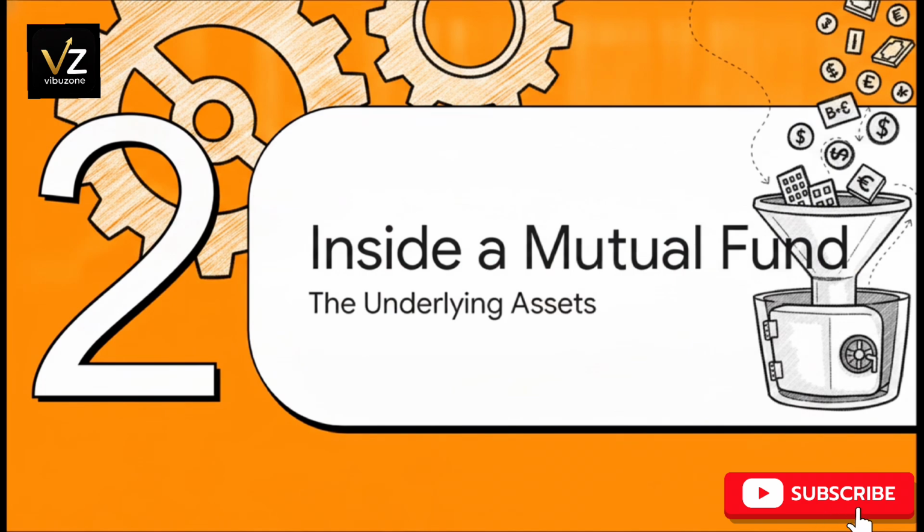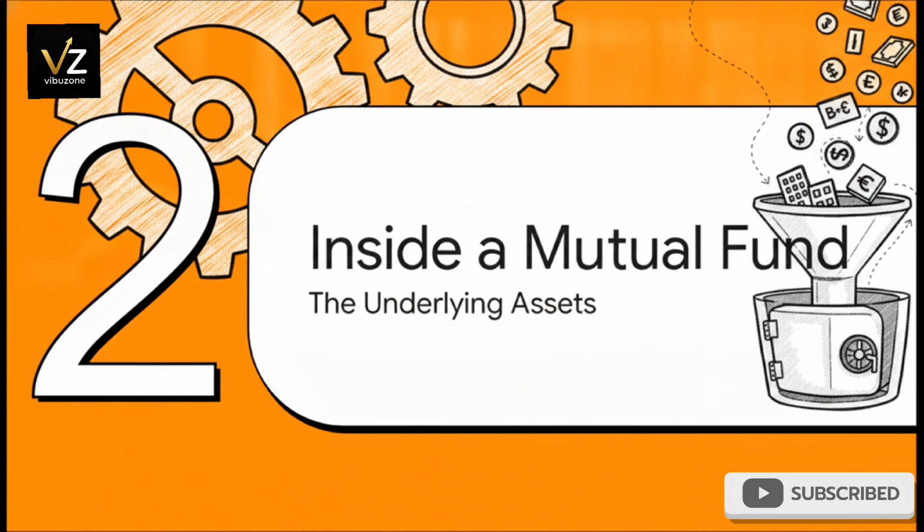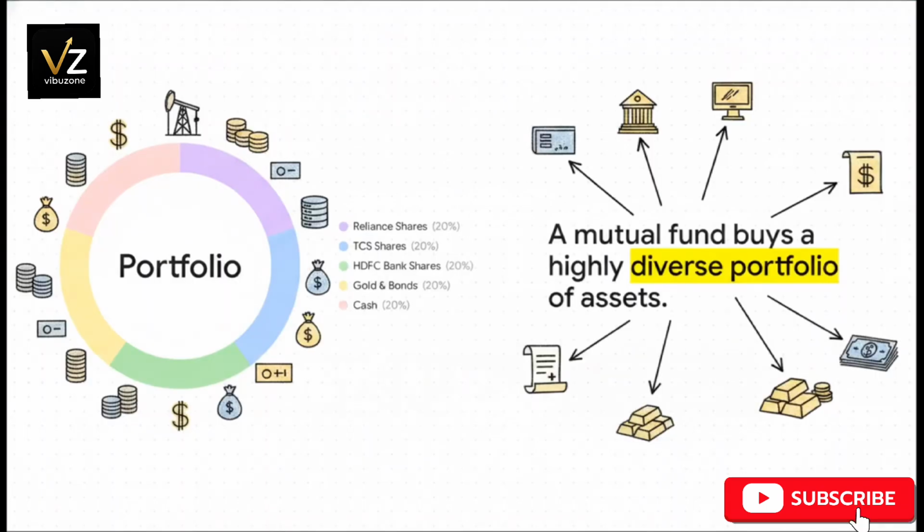Section 2. Inside a mutual fund, the underlying assets. Imagine thousands of investors all chipping in their money to create this massive financial pool. The mutual fund collects this cash, but it doesn't just let it sit there gathering dust. It buys a highly diverse portfolio of assets. That pooled money might buy Reliance shares, TCS shares, HDFC Bank shares, government bonds, maybe some gold ETFs, and they'll keep a little bit of cash on hand too. All of these investments sitting together in one basket make up the fund's portfolio.